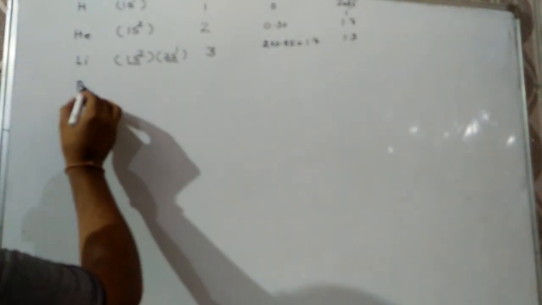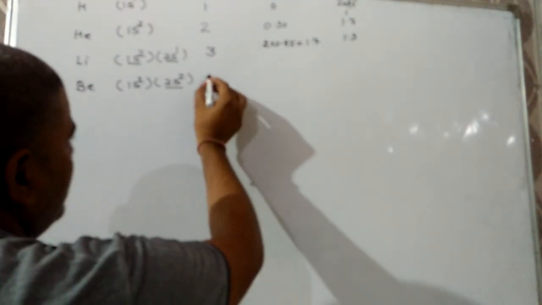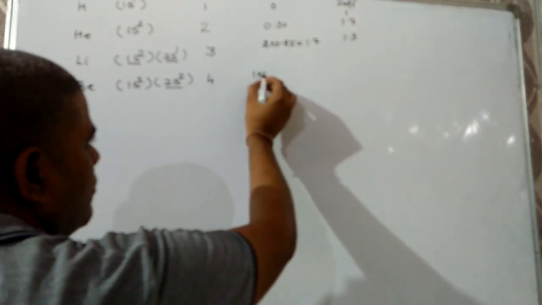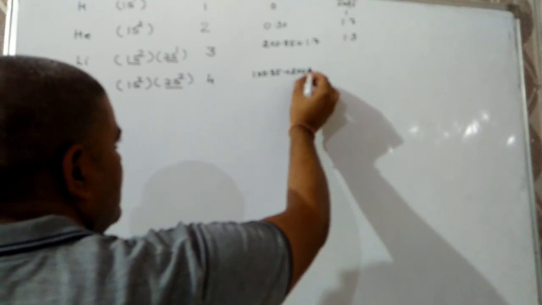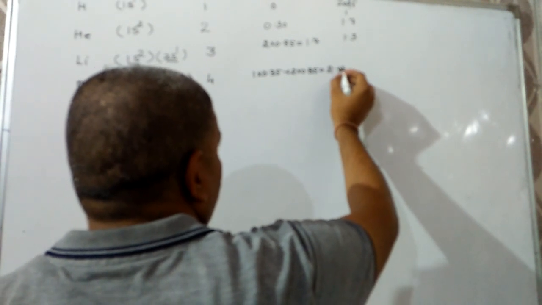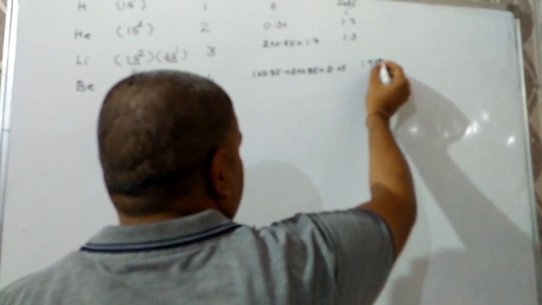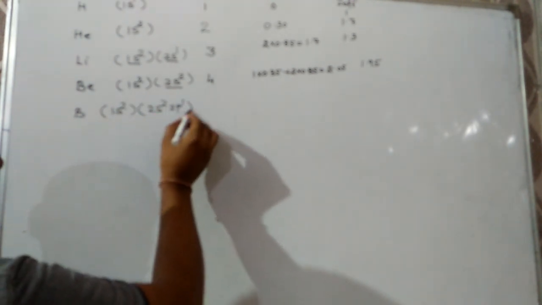Next for beryllium, 1s2, 2s2, same group, 2 electrons are there, 1 will contribute, atomic number is 4, so it will be 1 into 0.35 plus 2 into 0.85, and that comes out to be 2.05. So effective nuclear charge will be 1.95. For boron, we can write 1s2, 2s2, 2p1. Atomic number is 5.